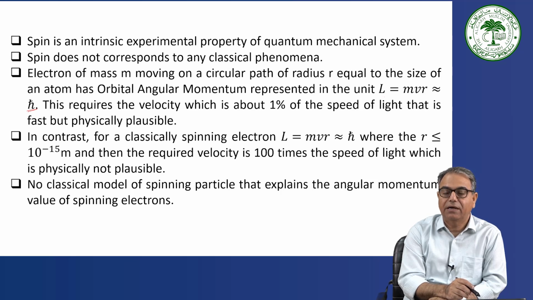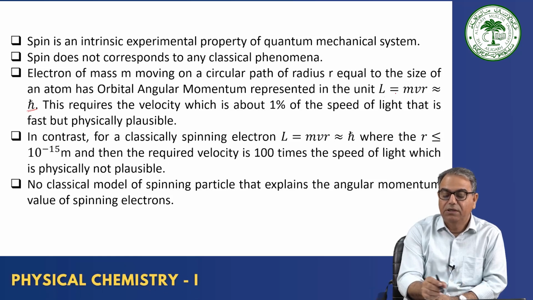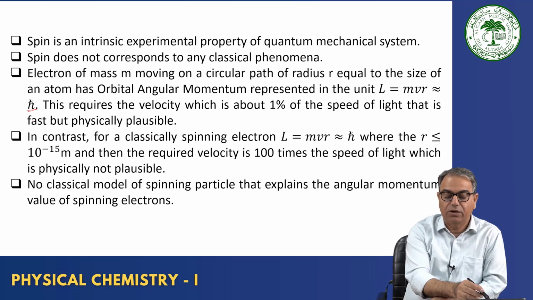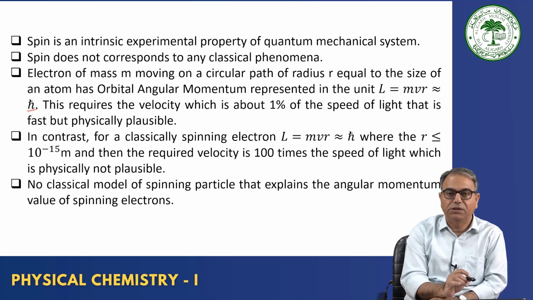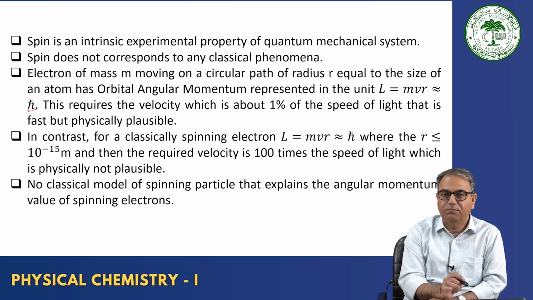So imagine the kind of orbital angular momentum we are dealing with. For this orbital angular momentum to be equal to h cross, the velocity of the electron should be 1% of the speed of the light. It's extremely fast, but physically plausible, not impossible.